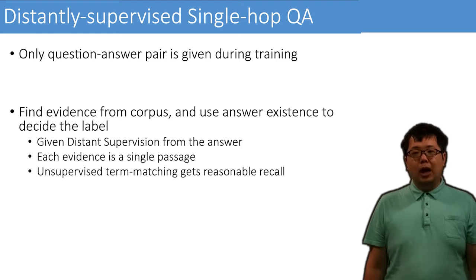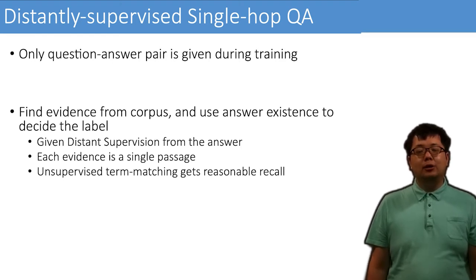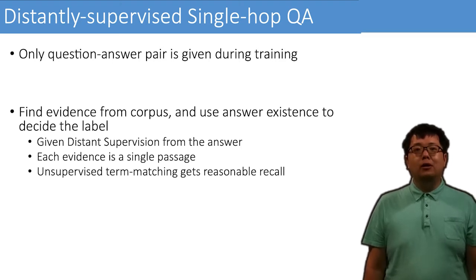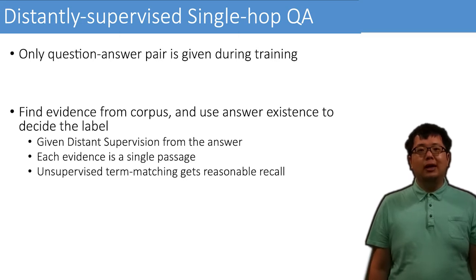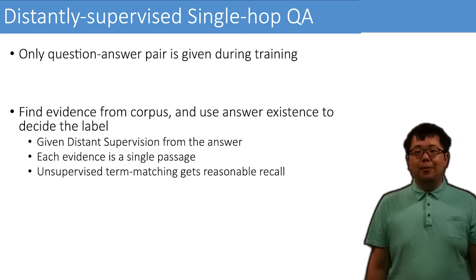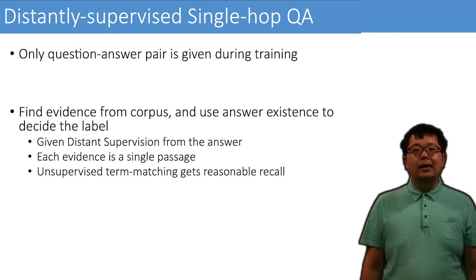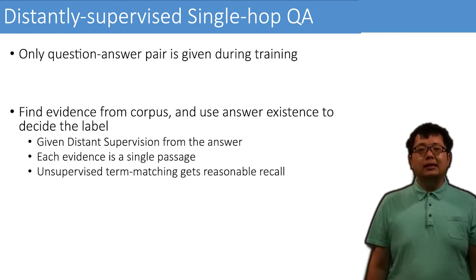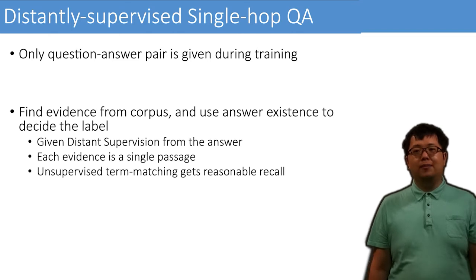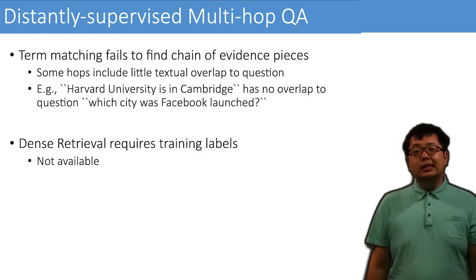We also take inspiration from previous weakly supervised QA work for simple questions. For example, to find positive passages to construct the TriviaQA dataset, they use BM25 to find the top K, and usually K is rather big, and use answer existence to find the positive passages. However, this does not work for multi-hop questions.